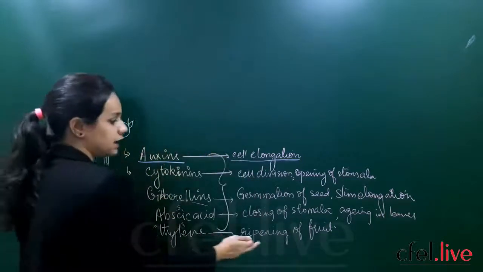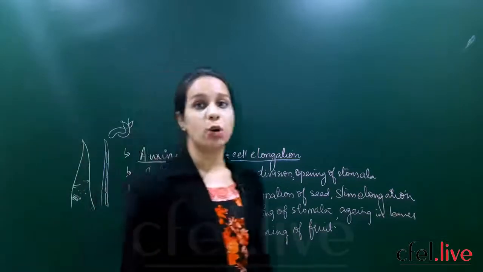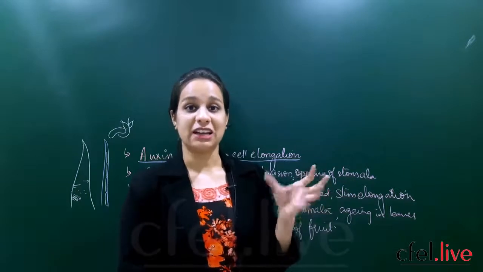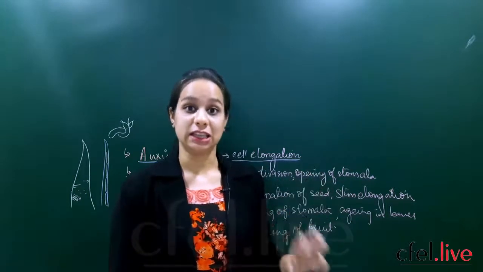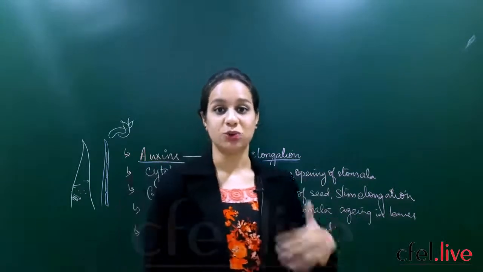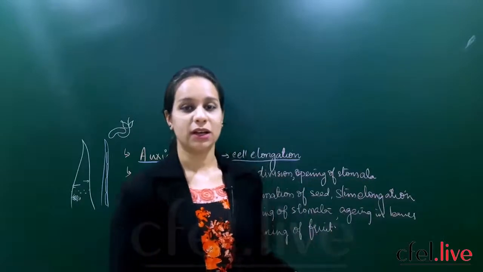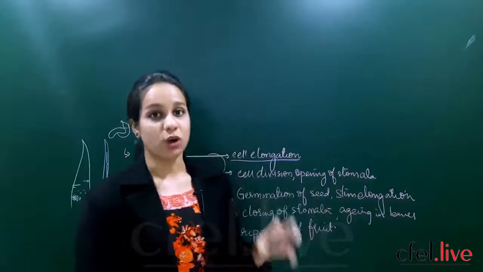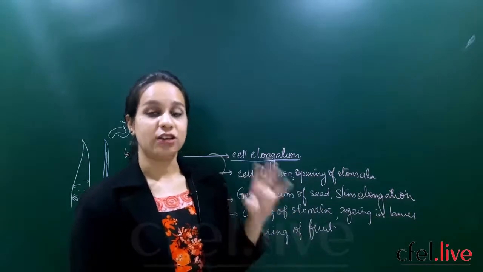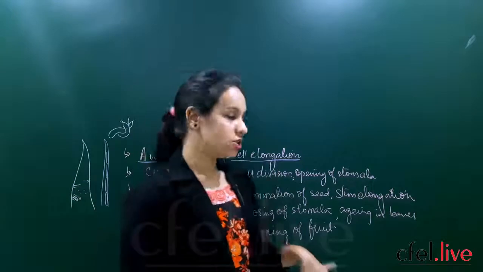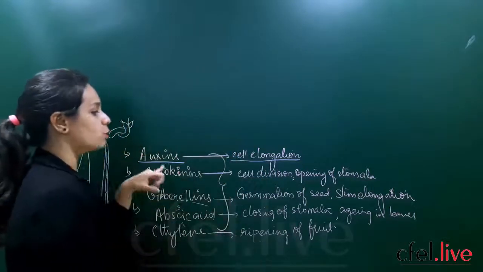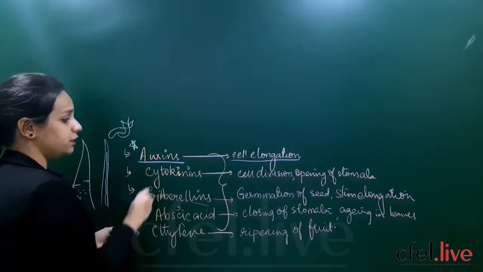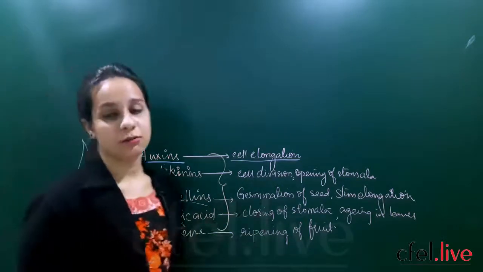Then we have ethylene. It will always help in ripening of fruit. So if you observe, during the summers, you see that the mangoes which are ripe, they add ethylene to it so that they become more yellow in color, they get ripened soon. So ethylene is a phytohormone which will help in ripening of fruits. So these are the different functions of phytohormones. It is very, very important. What are the different kinds of phytohormones and their functions?